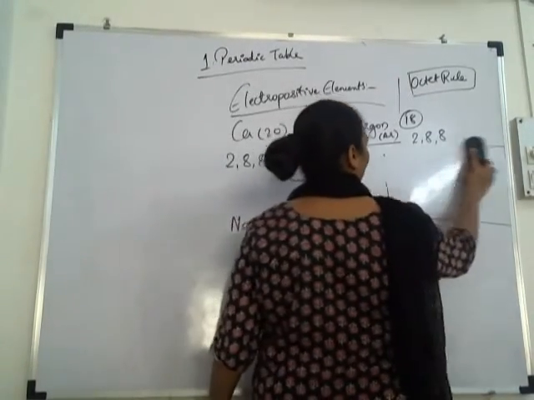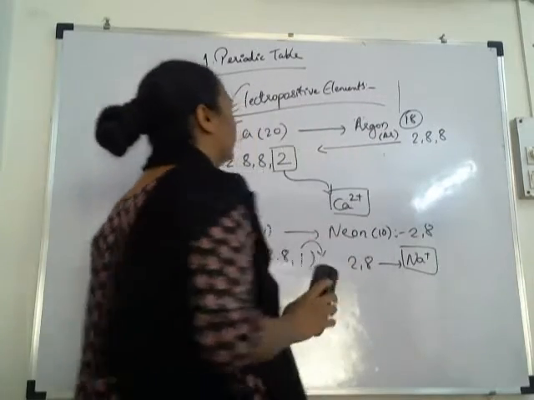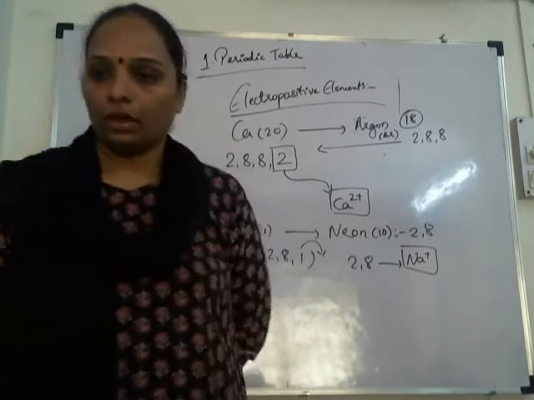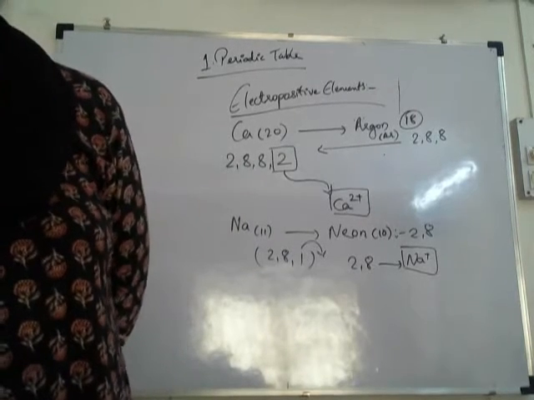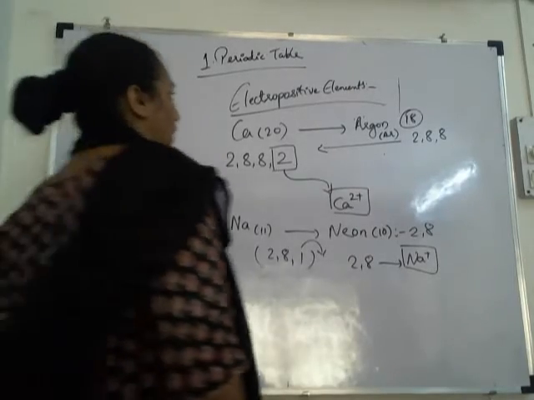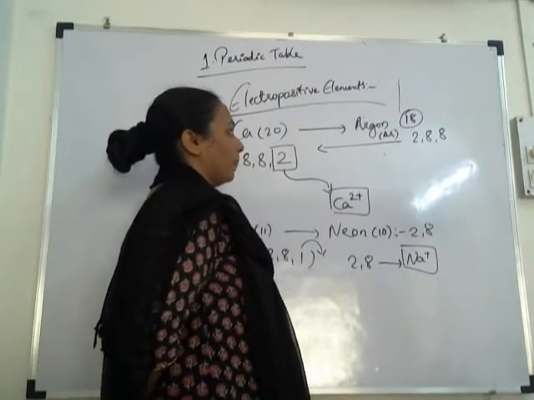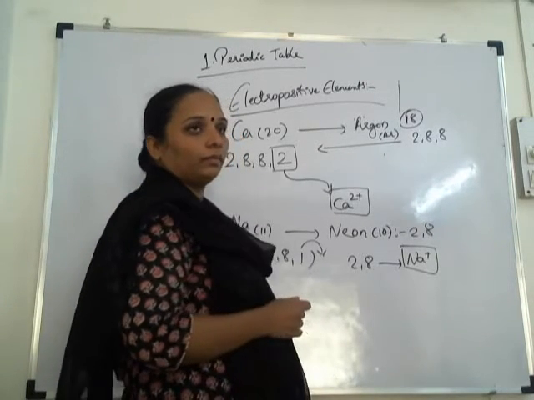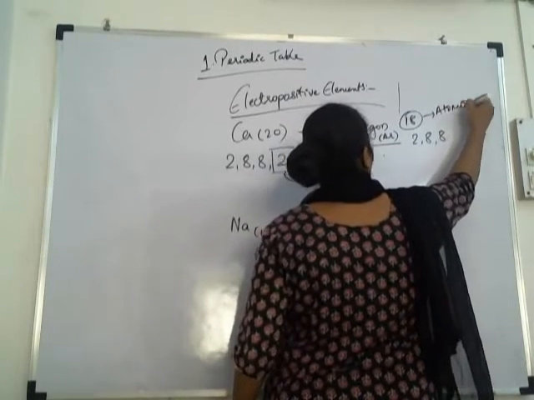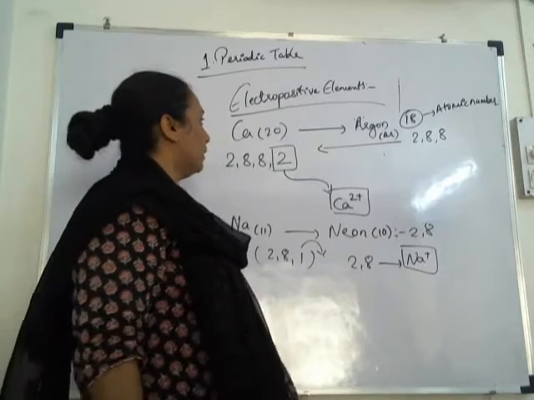Now you can write about electropositive elements. The elements that easily donate electrons to attain the stability of the nearest noble gas are known as electropositive elements.